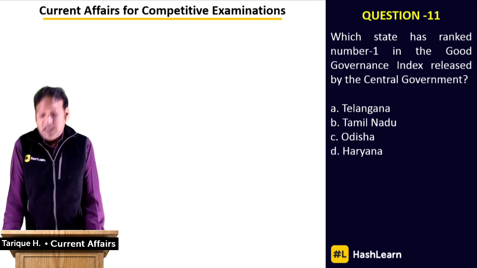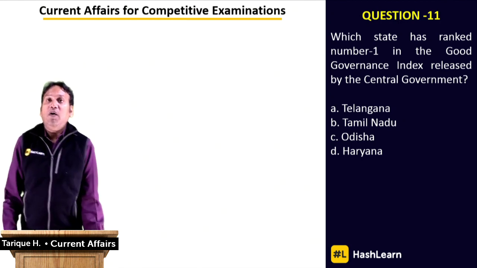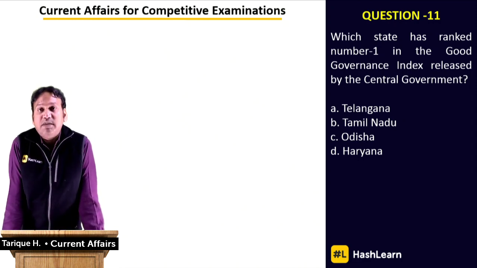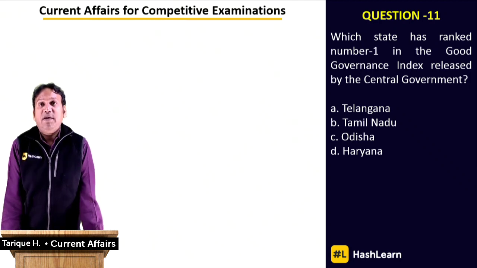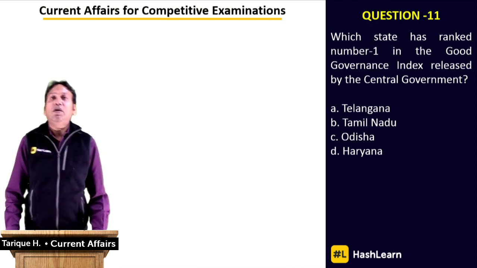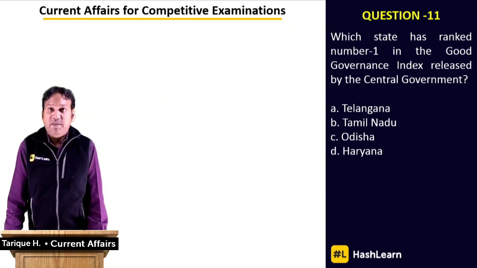Which state has been ranked number 1 in the Good Governance Index released by the central government on the 31st of December? Now, Good Governance Day is observed every year since 2015, I believe, on the 25th of December.